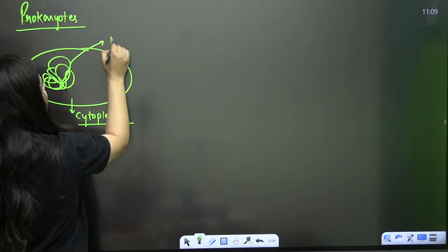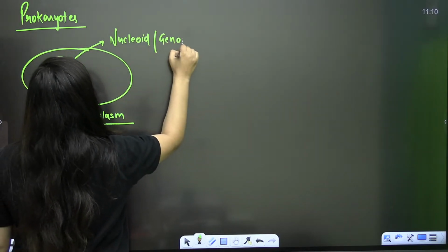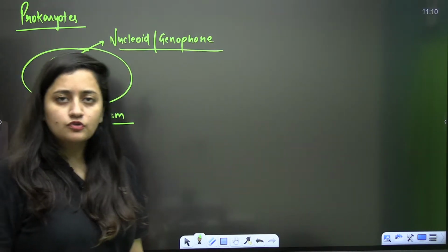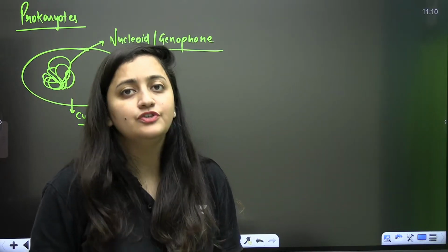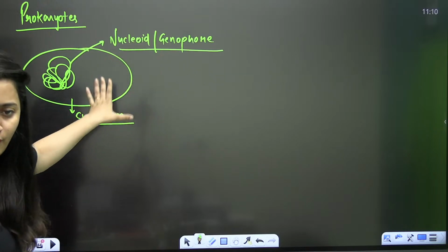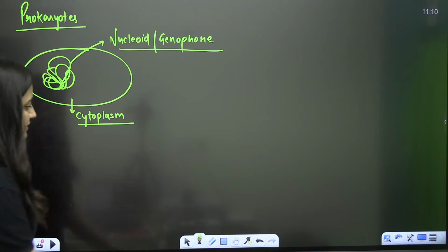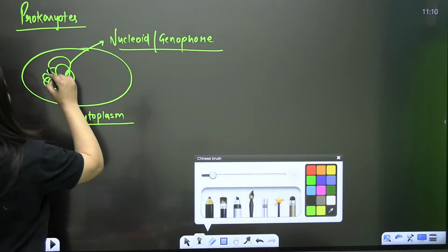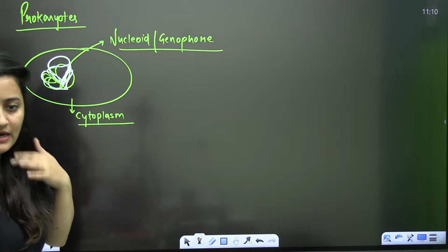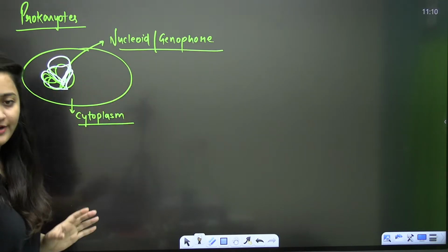And this DNA, we use the word nucleoid for it, or genophore. We used to call it nucleoid, or we used to call it genophore. Is that clear? Here you have the cytoplasm, and here this is what your genetic material is. You are calling it nucleoid or genophore.